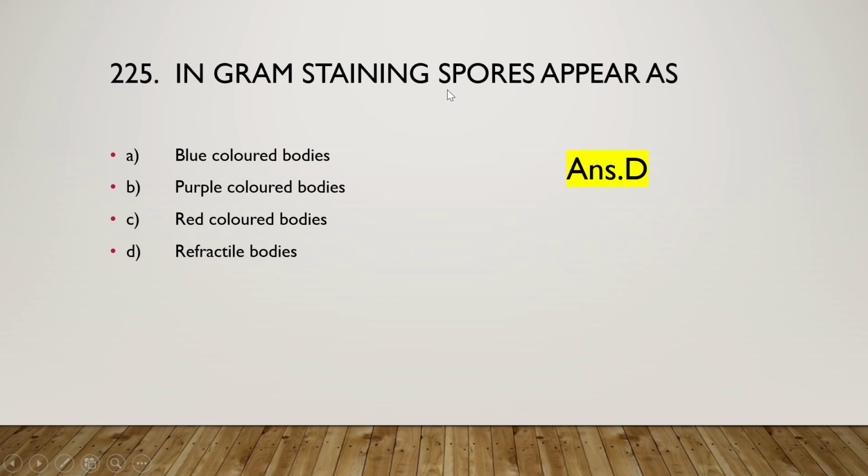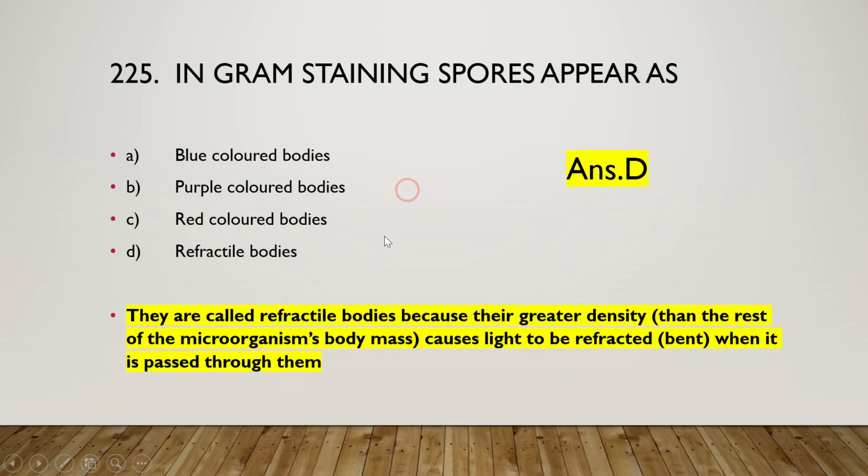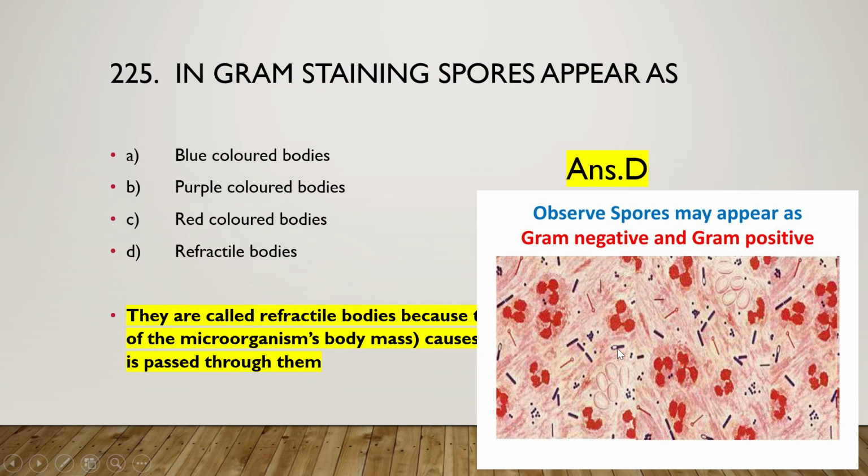So in gram staining, spores appear as refractile bodies because they are of greater density than the rest of the microorganism's body mass and cause light to be refracted or bent when it passes through them. Okay, so here we can see this is the gram staining of bacteria, and here this is the spore. This white color is the spore.